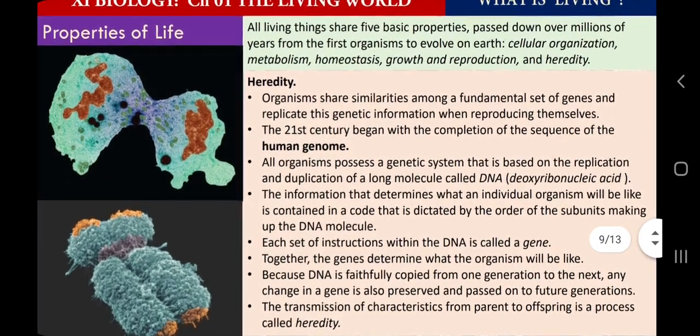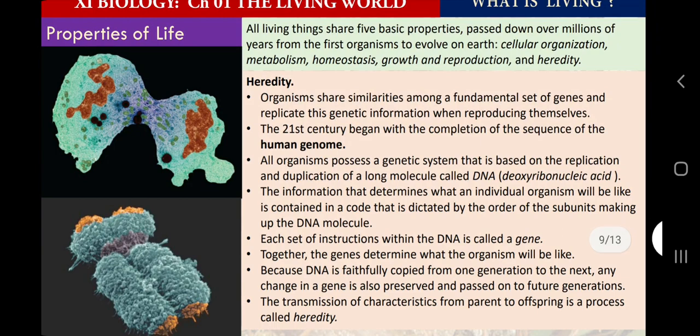Next, heredity. Heredity here refers to the transfer of characters from one cell to another, and this is applicable for reproduction and also growth, because for growing we need to multiply our cells. So if we are multiplying our cells, then we are multiplying the genetic information also.